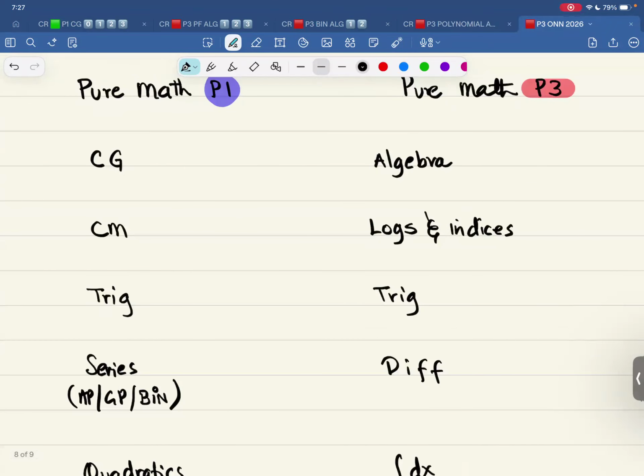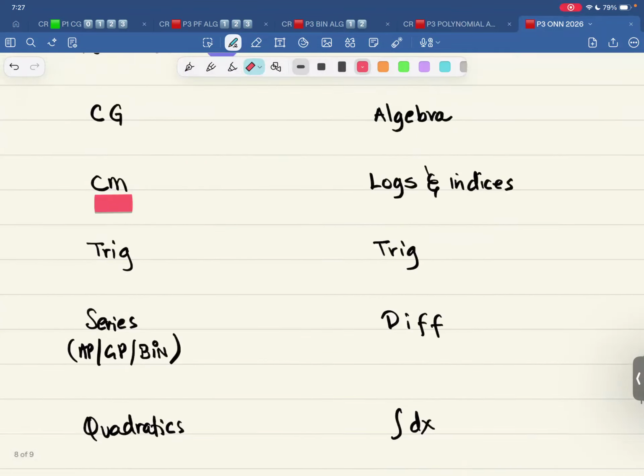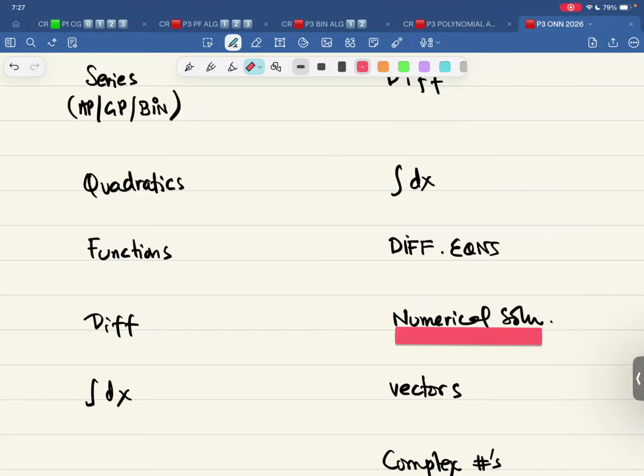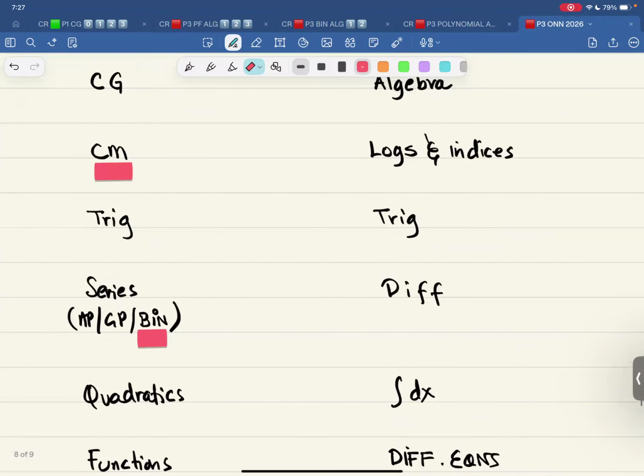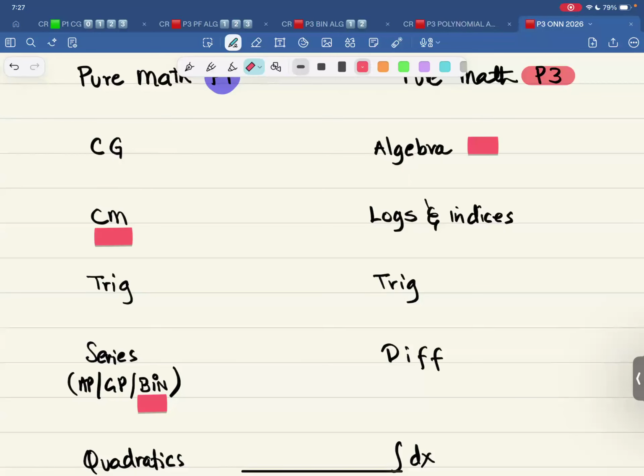Now, if I focus on these things, circular measure, yes, that is carried forward. It's used in this chapter, that is numerical solution of equations. Binomial is carried forward. It's used in algebra.